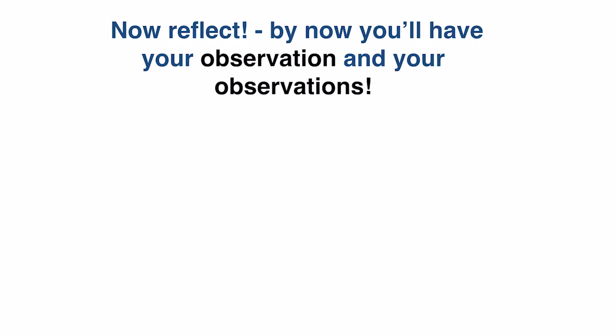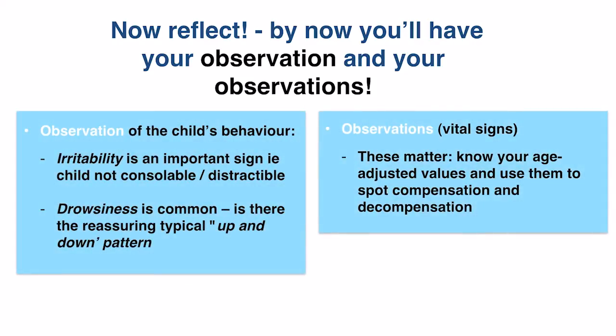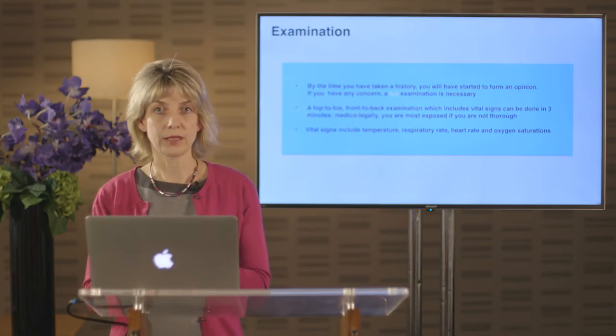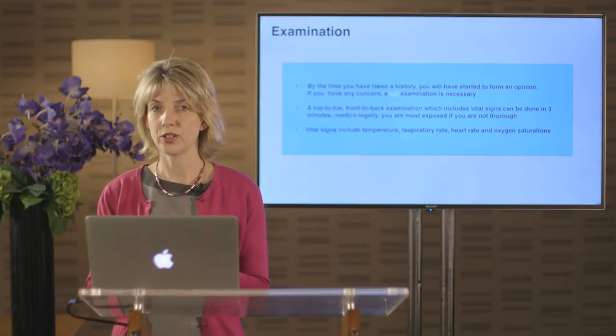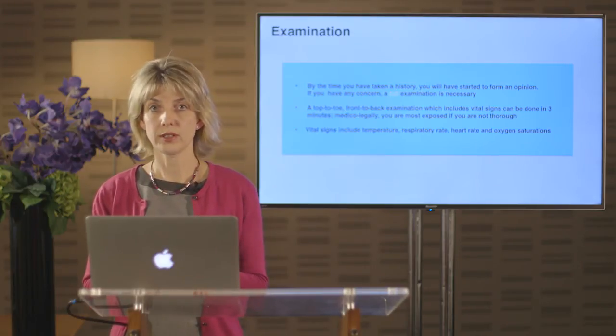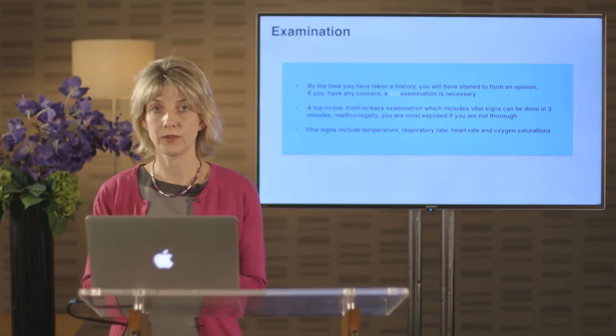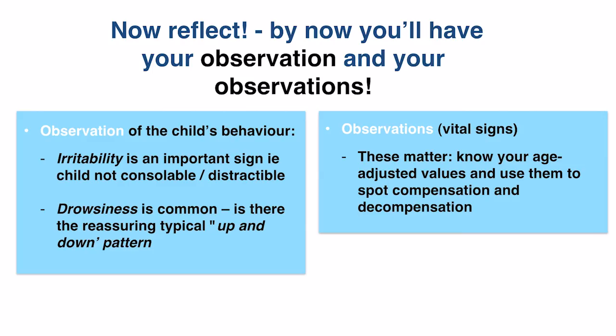So observing the child's behaviour, as we talked about when we're taking a history about behaviour, will also make quite a difference. And the child that's running around eating crisps is generally going to be a well child. But in those drowsy children, which is quite common when a child is ill, you need to work out, are they really drowsy, or can they be woken up and played with? And that's really important, not to just let a child sleep. Are they actually irritable? So a lot of children cry when they're being examined, but are they distractible, are they consolable, or are they truly irritable? Because true drowsiness and true irritability matter and should matter, but we need to make sure that it's not just that the child needs a bit of comforting. And then of course observations means vital signs.